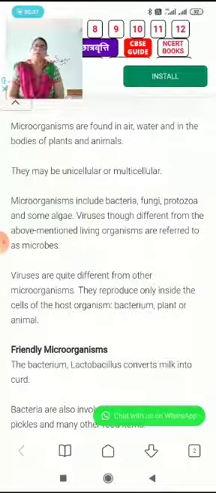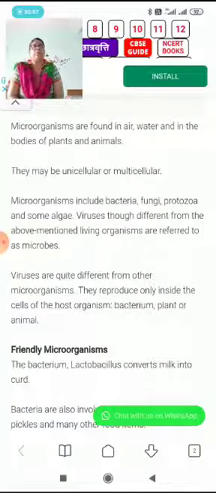So if a body is made up of one cell only, it is referred to as unicellular, and if a living body is made up of many cells, then it is referred to as multicellular. So microorganisms may be unicellular or multicellular.